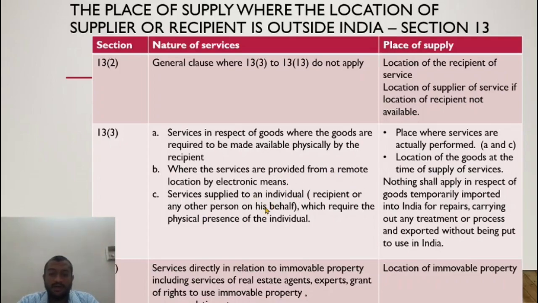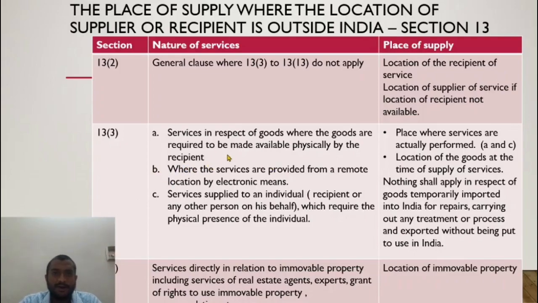Now, service supplied to an individual, this we already discussed. So ultimately section 13 subsection 3 says services in relation to goods. But why was this not mentioned in section 12? Because there was no need. It would have been the location of the recipient. It would have been covered under the general category.